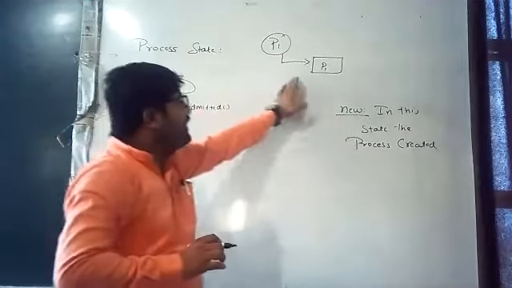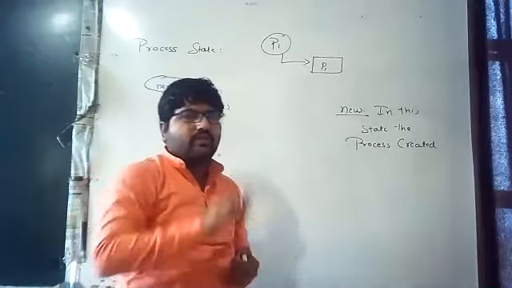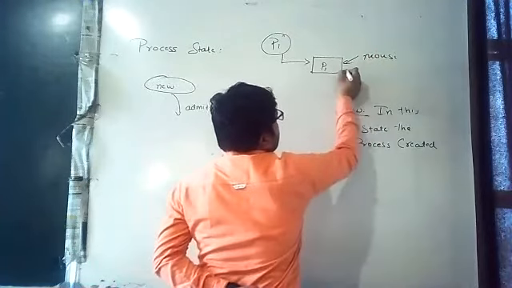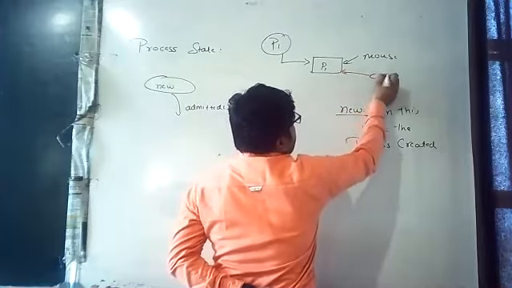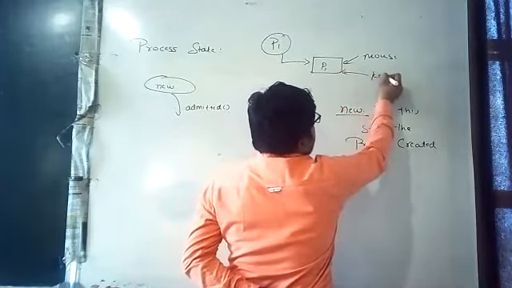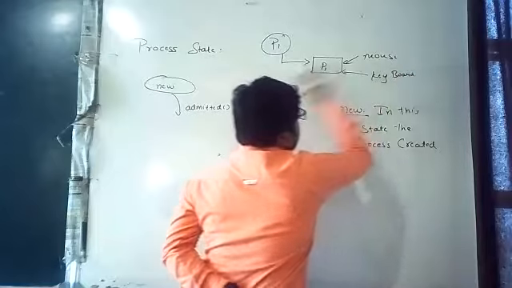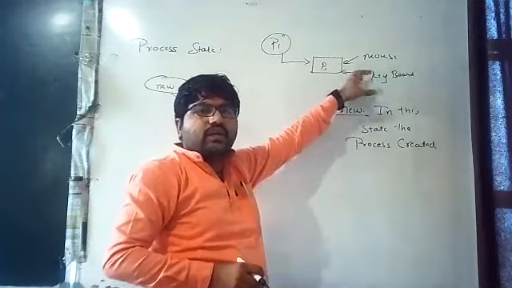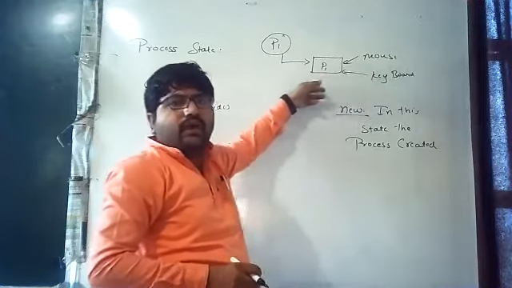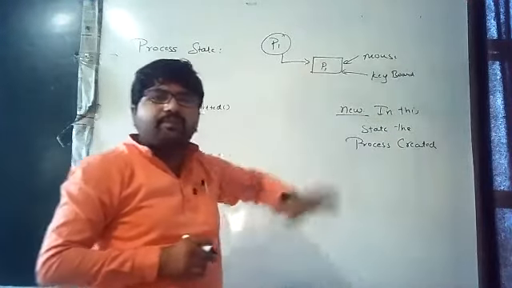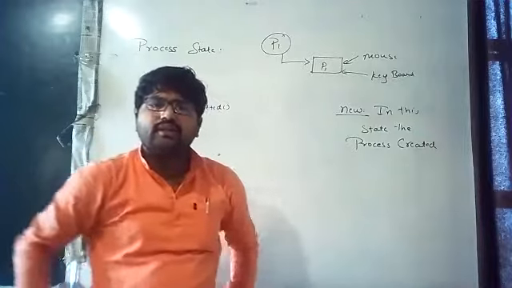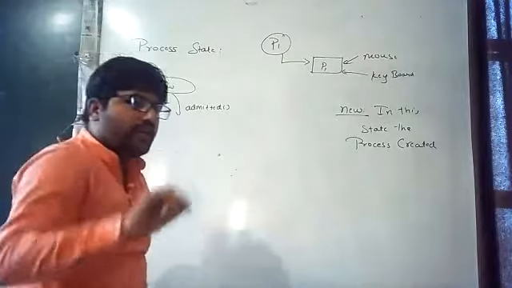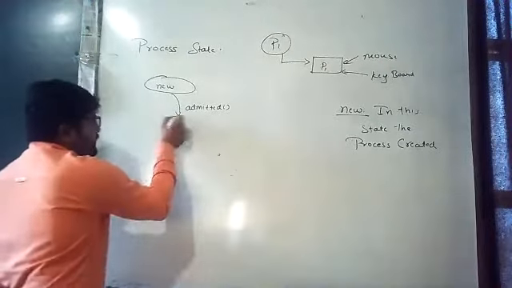When a process is being created, that is called the new state. If this process needs a mouse and keyboard, that will be given to P1 by the OS. Now P1 is ready for execution. It will enter into the ready queue. If it has entered into the ready queue, that is known as the ready state.